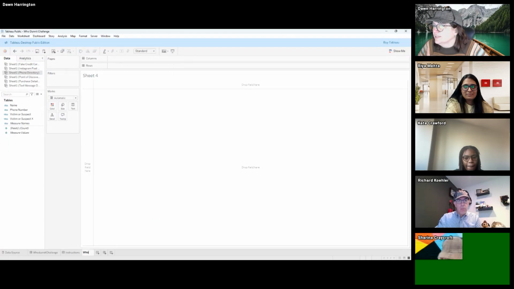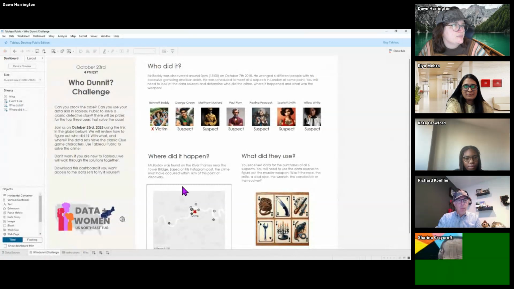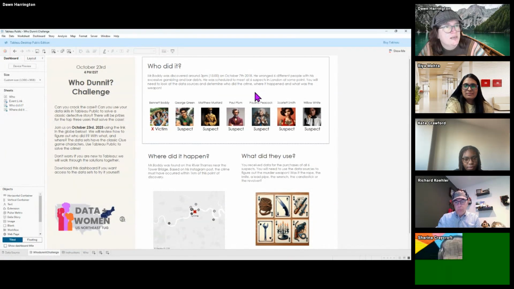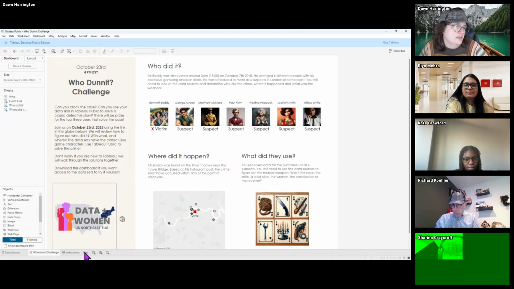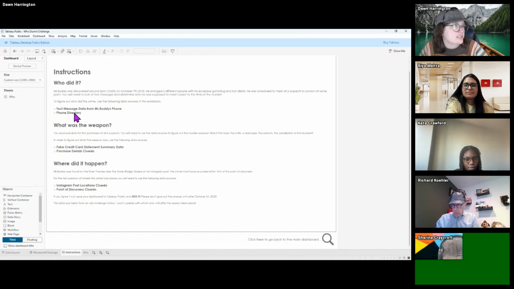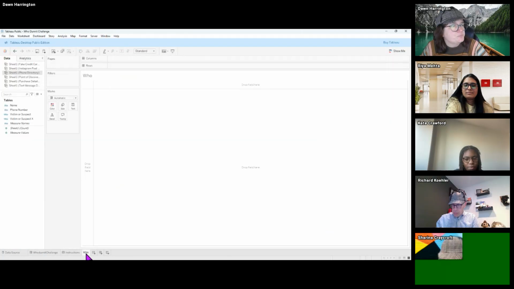And we needed to look at the 2 data sources. So if we look at the Whodunnit challenge, to find out who did it, we need to look at the data sources to determine the who. If we look at our instructions, we're looking at the text message data and the phone directory.